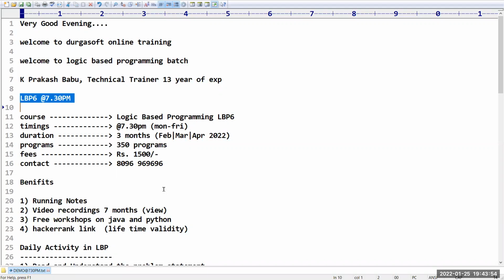The duration of the course: we will cover these 350 programs in the months of January, February, March, April. Of course, January is almost over, so we are going to cover them in these 3 months. Definitely by the end of April I will finish the class, maybe with 1 or 2 days' variation. Don't worry at all. The number of programs we are going to cover is 350. The fee structure for this is 1,500 rupees.